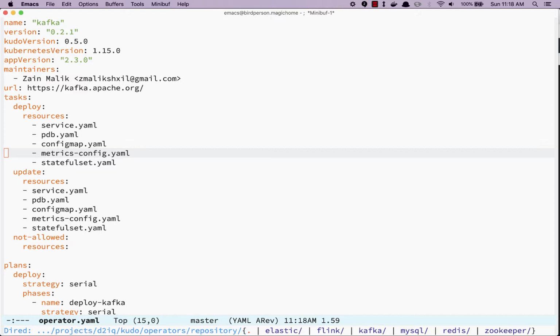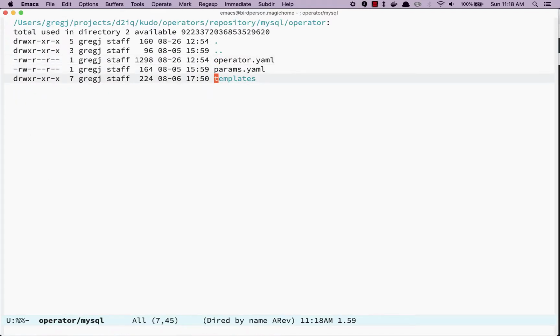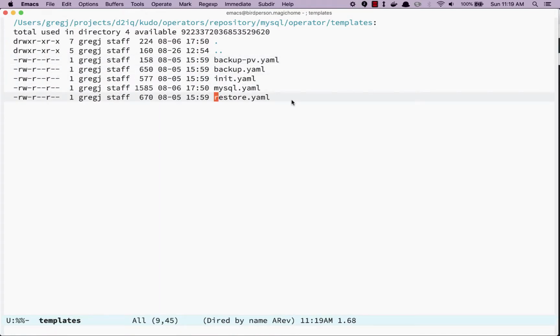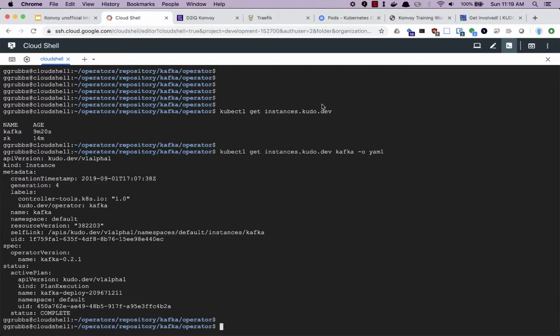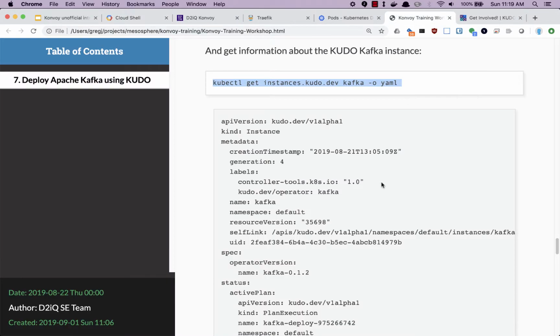If we look at the MySQL, especially under templates, there are different files defined for aspects of the software lifecycle. So doing a restore, doing a backup, possibly doing a restart. So it's just a very interesting thing to explore, but a bit of a sideline from the workshop itself, perhaps.